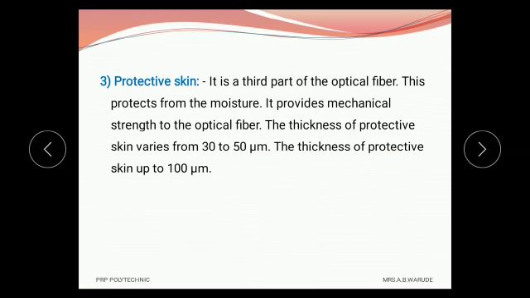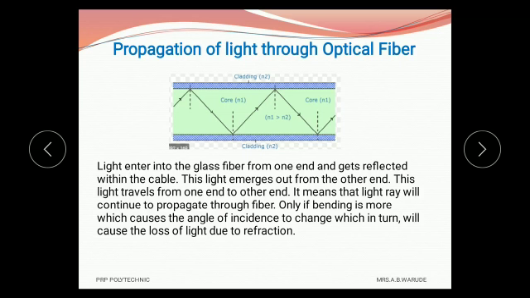And this optical fiber cable is made up of either glass or plastic, and another name for glass is silica. Some special techniques have been developed, and the glass or plastic is melted and pulled such that a fine thread-like fiber is formed. And as we know, glass has superior optical characteristics over plastic.